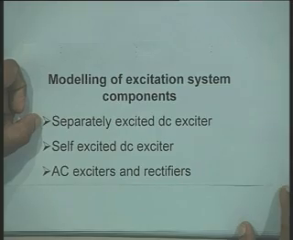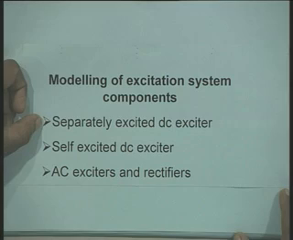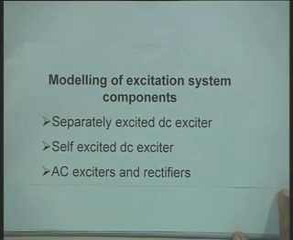Now we will devote our time to discussing the models of 3 basic components of the excitation system, that is, separately excited DC exciter, self excited DC exciter, AC exciters and rectifiers.